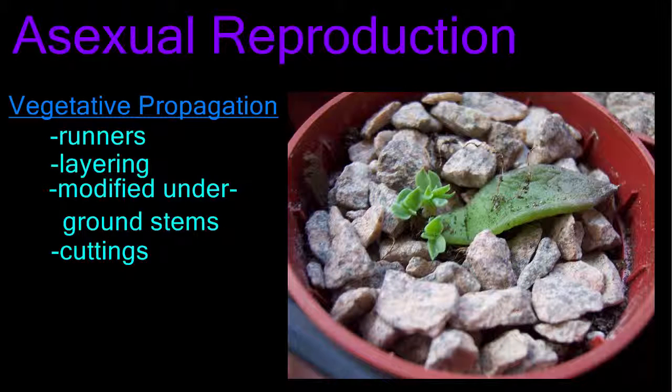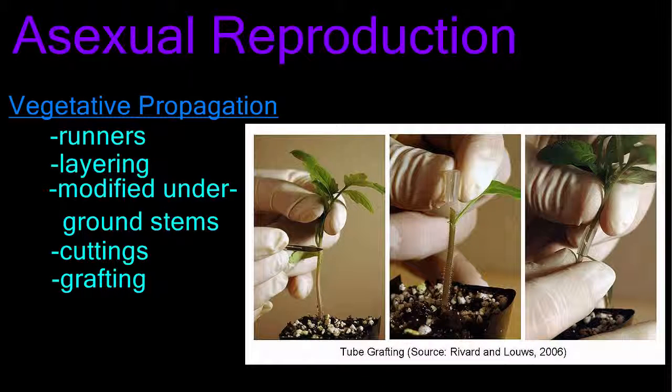Cuttings are pieces of plants, like leaves, stems, or roots, that are cut from the original plant and then begin to grow new plants. Here you can see a leaf cutting that is growing tiny new plants. Grafting is a propagation technique conducted by growers where a stem or bud is taken from one plant and permanently joined to the stem of a closely related plant.